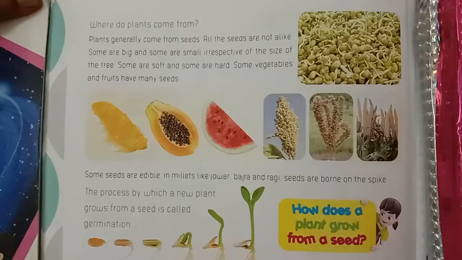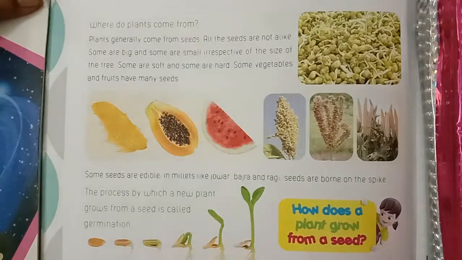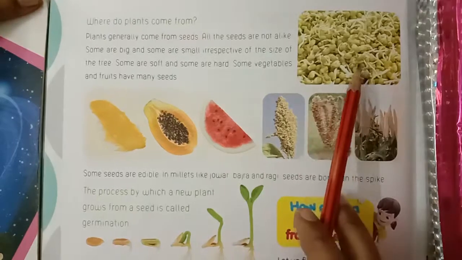Children, what did you learn in the previous class? In the previous class, types of plants and parts of plants. Now I am going to tell you about where plants come from. Okay, children, take out your course books. Open page number 60. See here, children.